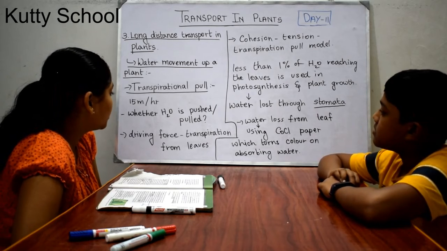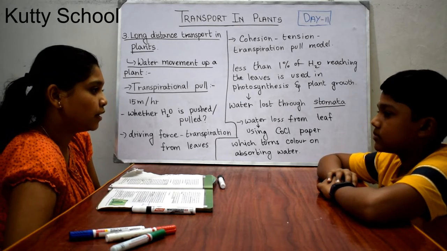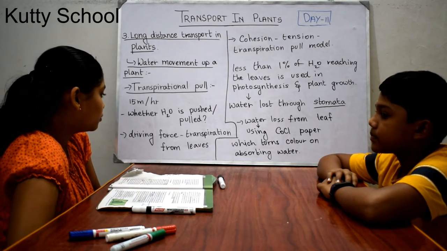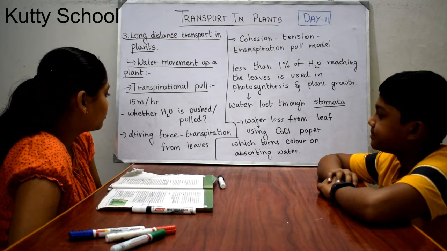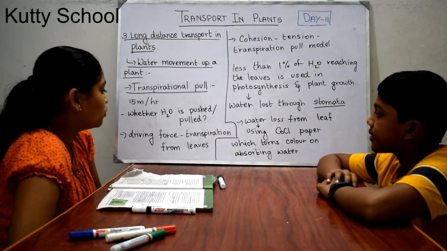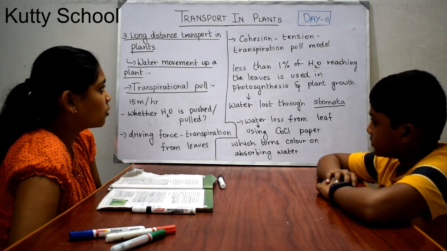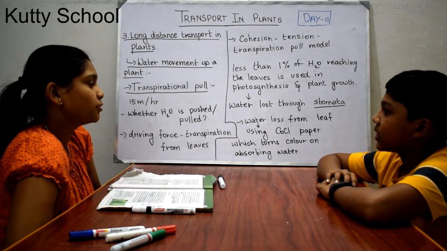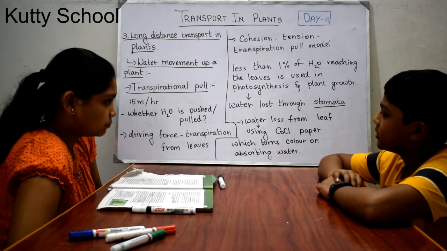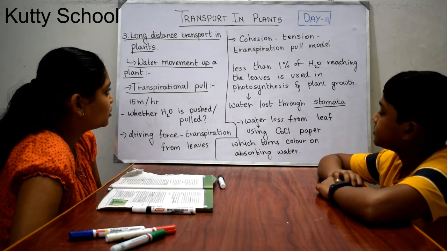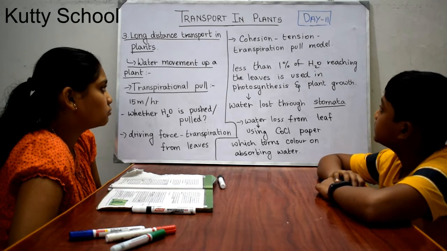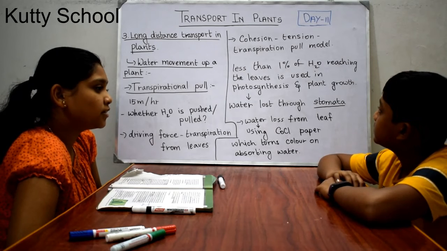Okay. So here this is a driving force. It drives water from down to up the stems. It is a driving force. This driving force occurs due to transpiration from leaves. So this transpiration pull is known as the cohesion-tension transpiration pull model. Cohesion, tension. So this cohesion and tension are the main forces in the movement of water which results in transpiration.